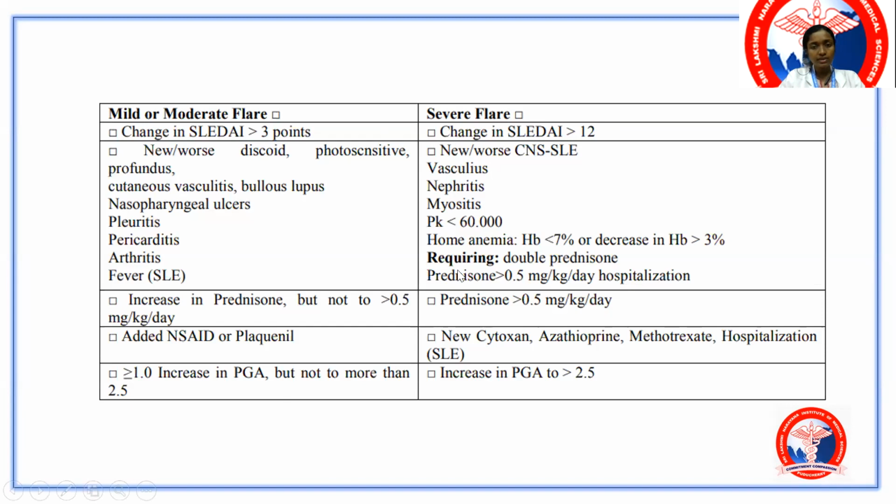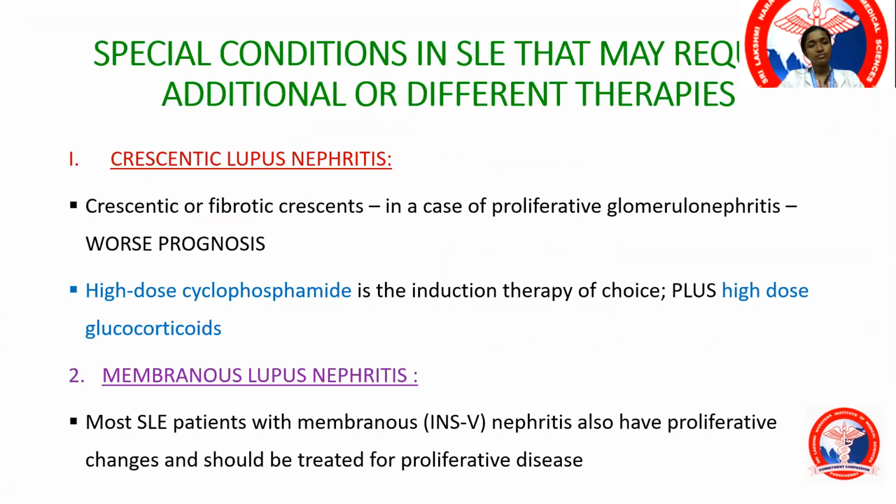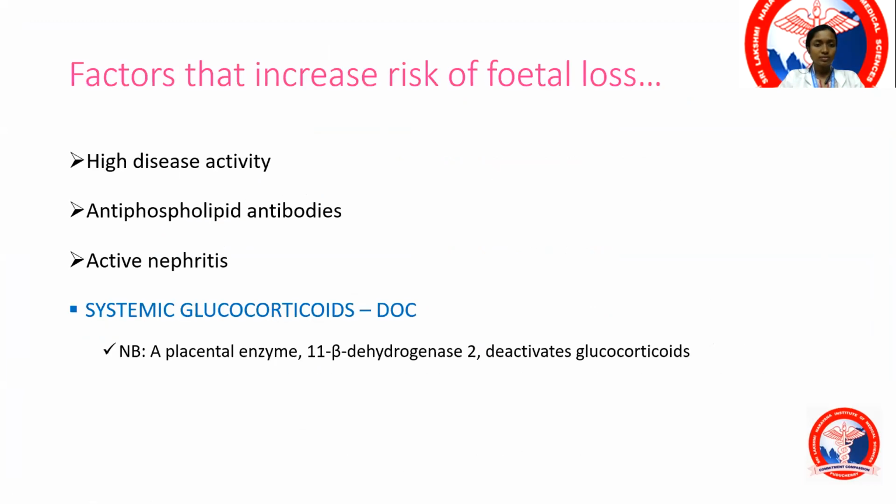Now, these are some of the criteria that show that there is a severe flare. You do not need to know much in depth of this tabular column. It's more of a postgraduate learning. Just have to remember the SLEDAI score. All of this I would skip.